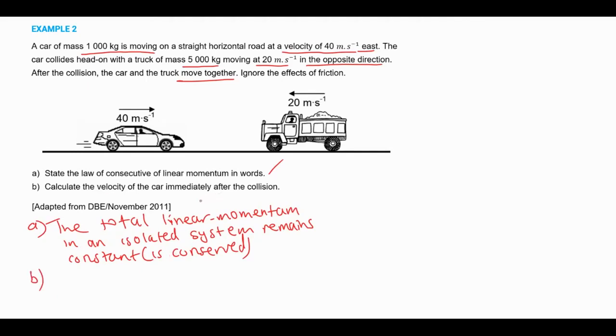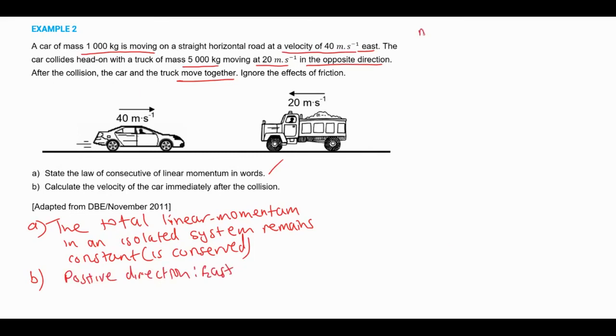So we want to find the final velocity of the car. But after collision, these two objects are combined, so we're going to have the velocity of the combined objects. Right? What information do we have? We have the mass of the car. Oh, what is our direction? Let's choose our positive direction. Let's say east. Right. Then the information for the car.